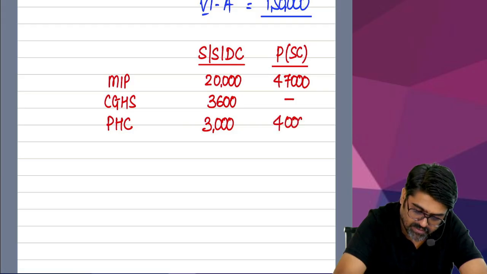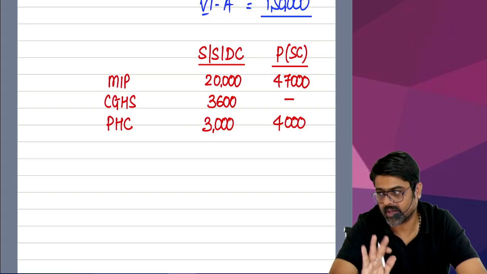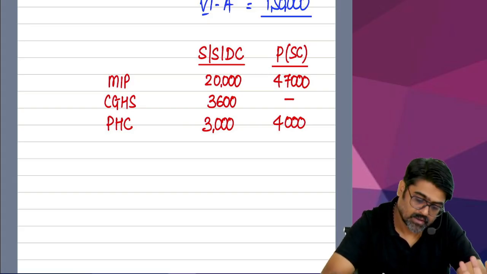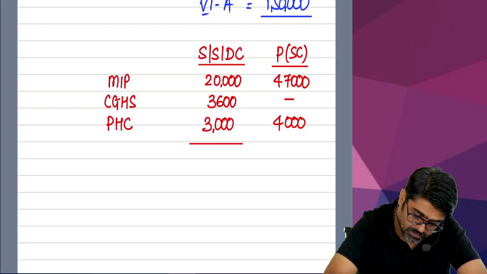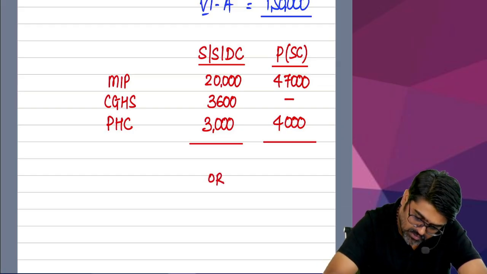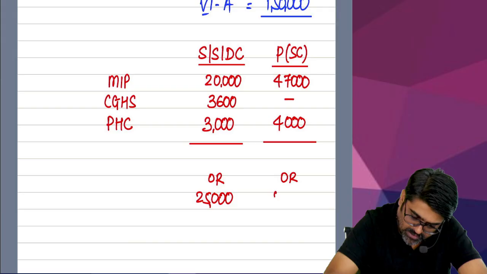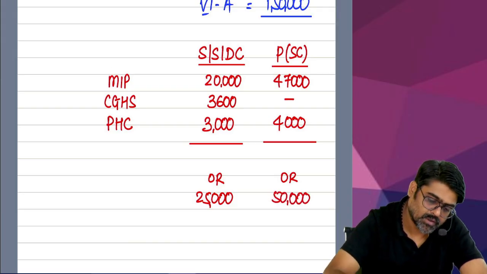Now pay attention, everyone. Very important. 3 plus 4, both taken together cannot be more than the limit. This will be allowed subject to a maximum limit of 25,000. And this will be allowed subject to a maximum limit of 50,000.